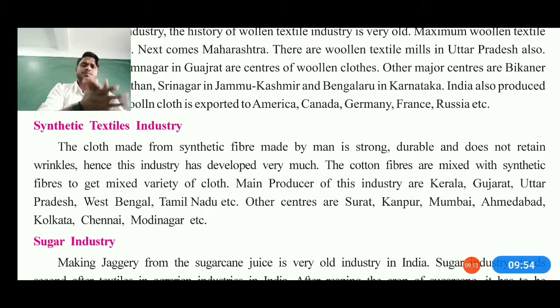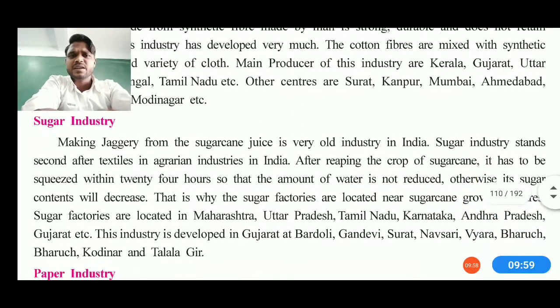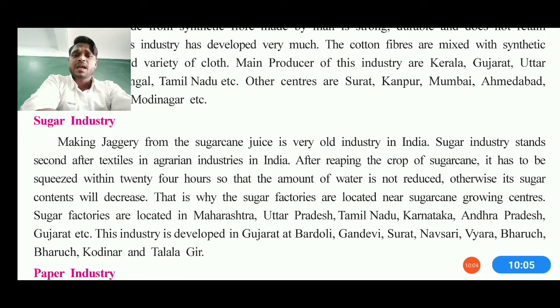So student, in this lecture we are talking about these kinds of industries, and also understanding on which factors these industries work. Now, the sugar industry: we all eat jaggery, and sugarcane juice is very old, used in industries to make jaggery. This kind of industry is also compared to the agrarian industry. After reaping the sugarcane crop, it has to be squeezed within 24 hours so that the amount of water is not reduced, otherwise the sugar content will decrease.